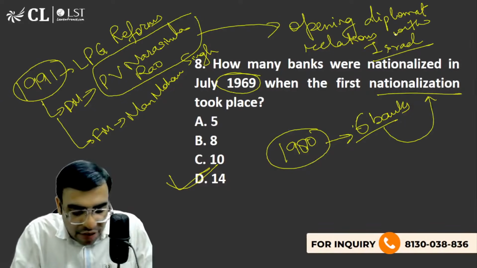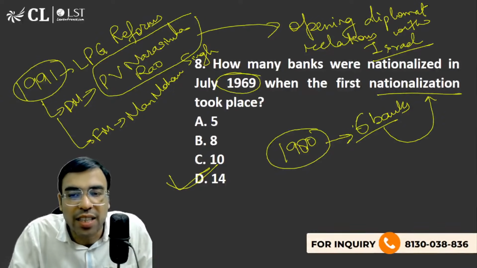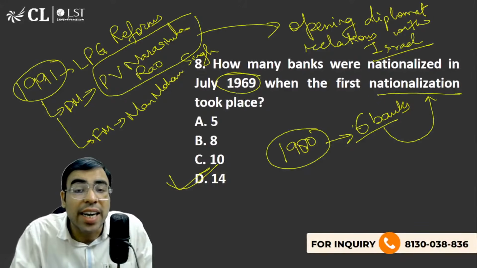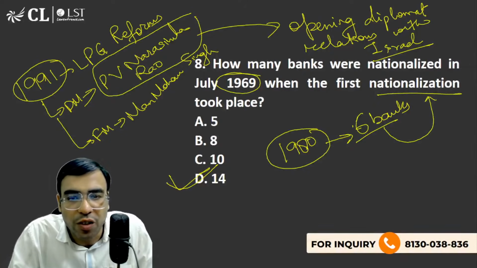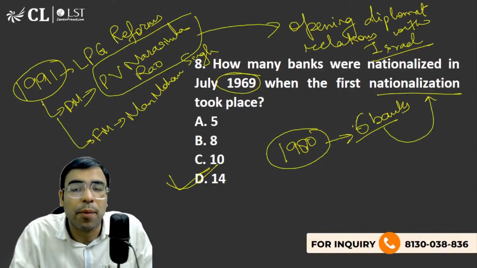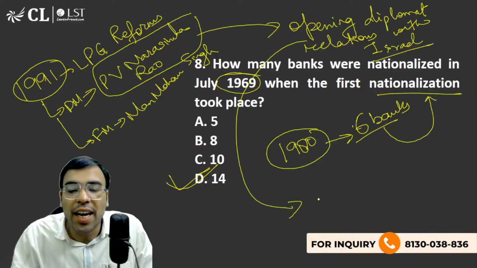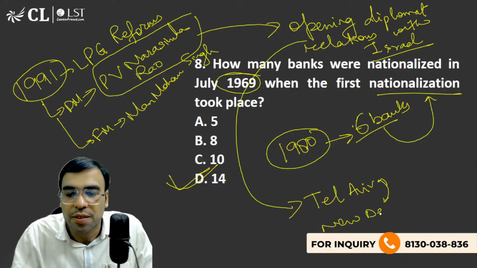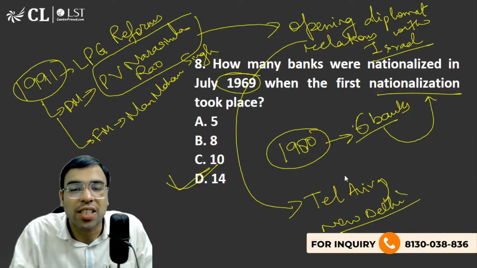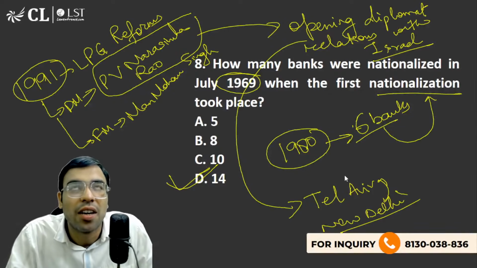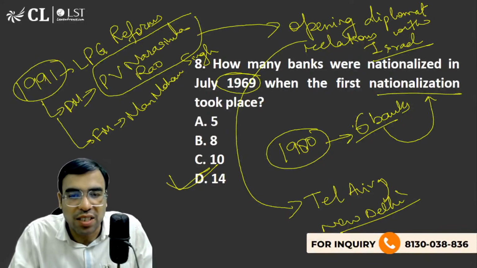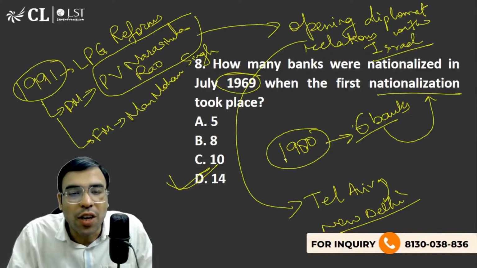Because recently we have seen things like the Israel-Iran conflict and India's relationship with Israel in the past few years, so this also becomes very important. Opening diplomatic relations means India opened an embassy in Tel Aviv in Israel, and in response they opened their embassy in New Delhi. So we have exchanged ambassadors since the 1990s, since the prime ministership of Narasimha Rao. That is what you should be knowing.